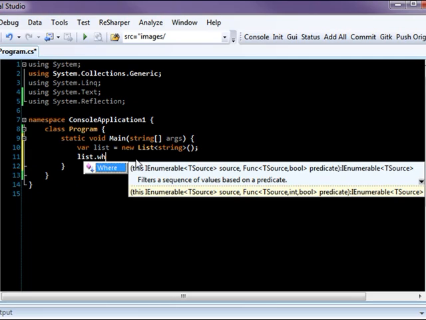What this does is return a subset of the list, according to some criteria. In this case, we have a source. As you can see, the source is this list itself. And then this weird notation, func. What's a func? And then a predicate? I don't understand. This is really crunchy syntax, and I don't blame people for feeling a little bit put off by it.